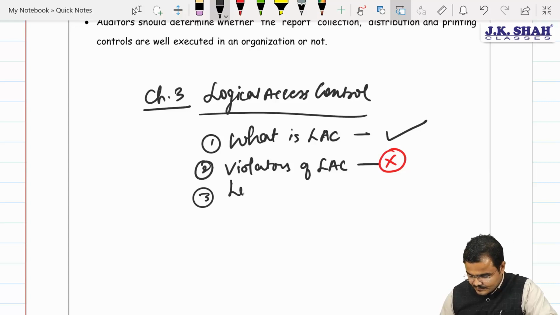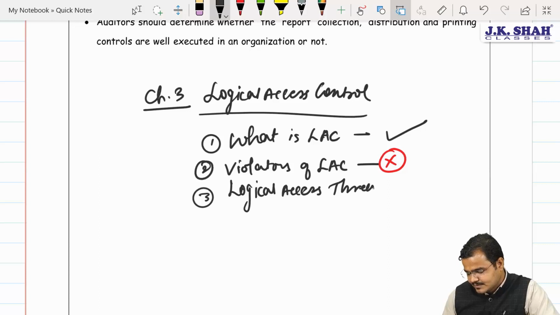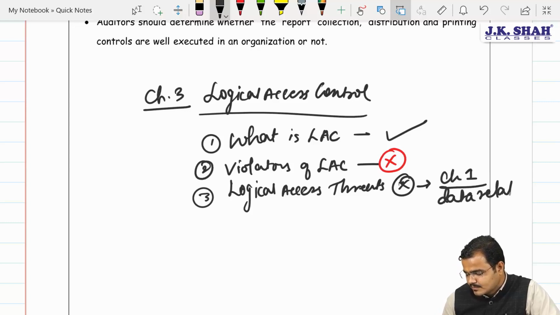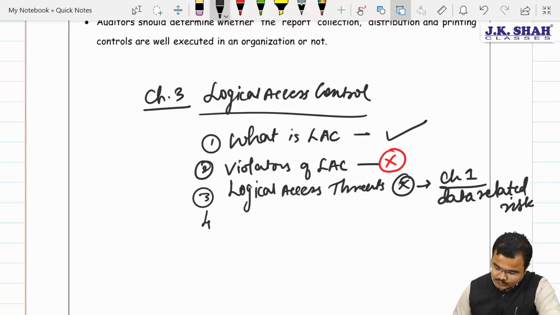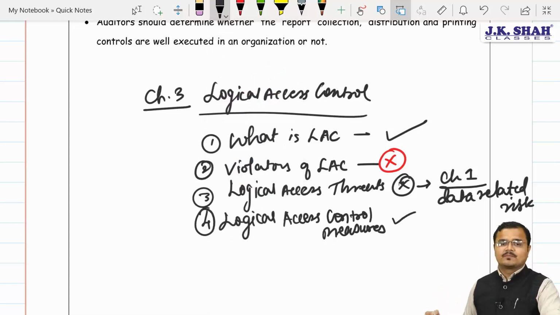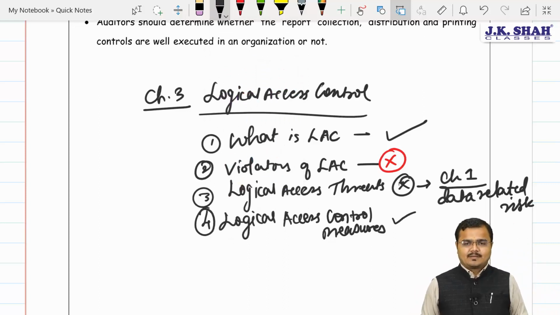Number 3, logical access threats. As I said earlier, this question had been removed from chapter number 3, but it got shifted to chapter number 1 under the people data related risk. Agree? Yes sir. And the 4th question, logical access control measures, is there in the syllabus. No change. Understood? Yes, sir. Here our chapter number 3 amendments come to an end.